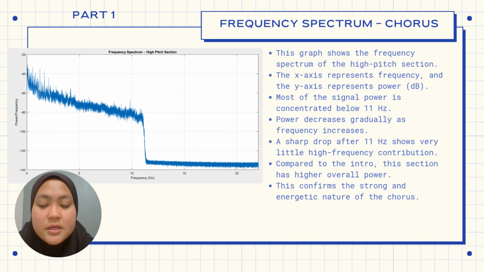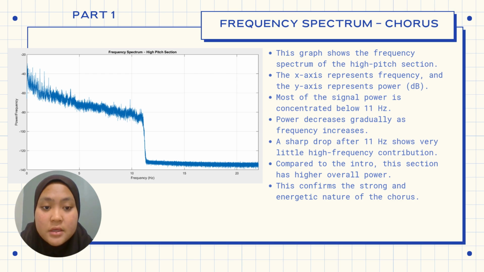Now this figure shows the frequency spectrum of the high pitch section of the song, which is the chorus part. This is obtained through frequency domain analysis. The frequency spectrum illustrates how the signal power is distributed across different frequency components, enabling identification of the dominant frequency range. Like before, the horizontal axis represents frequency in Hertz, while the vertical axis indicates power magnitude.